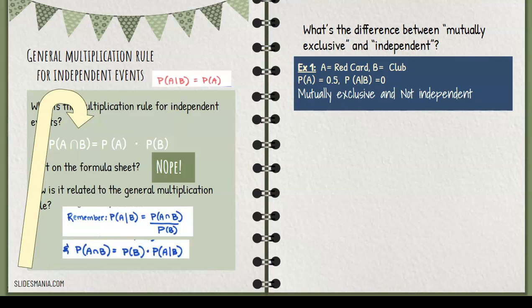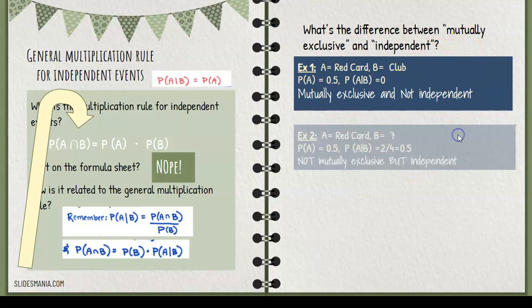What's the probability that you drew a red card given that it's a club? Well, hopefully you remember that clubs are black, not red. So you can't get a red club, so that probability is 0. These two things are mutually exclusive. They cannot happen at the same time. And they are not independent. They are dependent on one another because if it's a club, then it can't be red. So they very much affect one another.